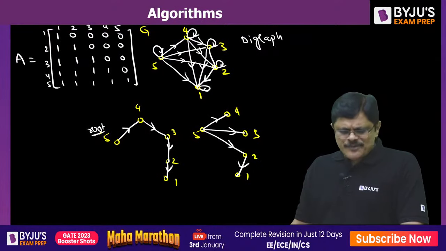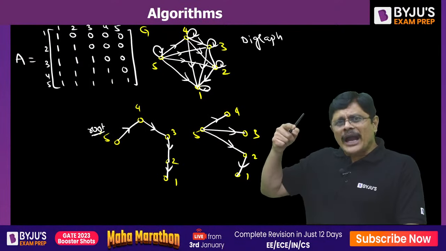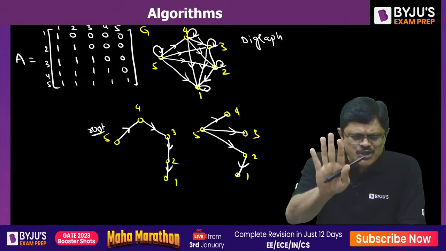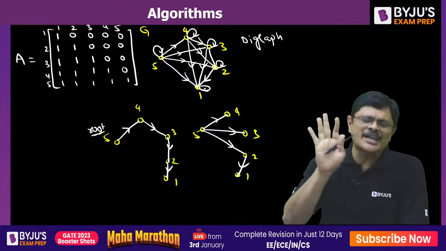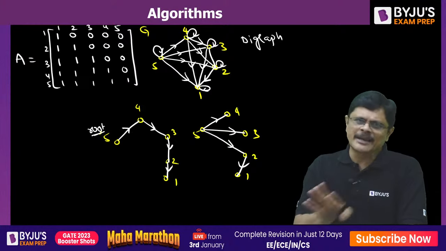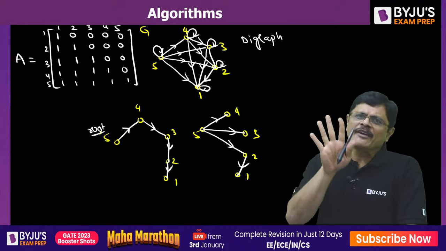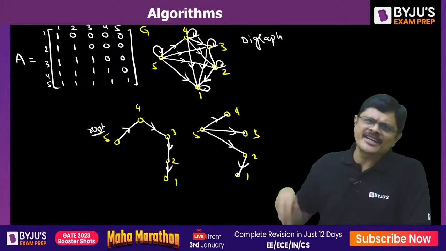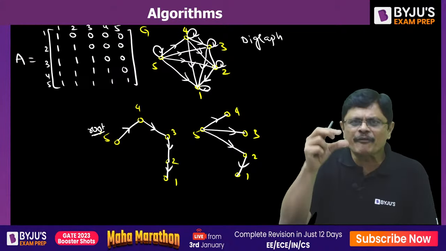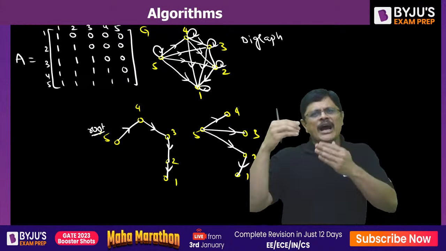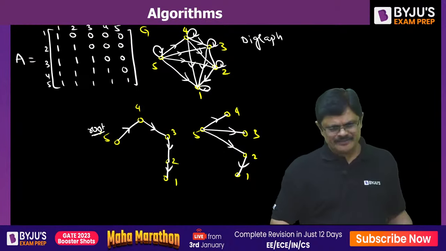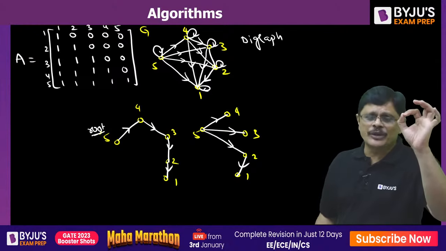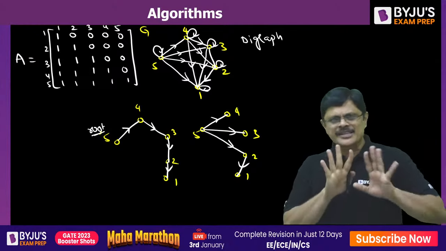See, actually if you observe, there is no edge going from other vertices to 5. So obviously 5 has to be root. No other vertex can be root. If you don't take 5 as the root, you cannot get a spanning tree. You can get trees rooted at 4, which can have other vertices like 3, 2, 1. But if you want to contain all the vertices, definitely it has to be rooted at 5 only, my dear friends. Now you understand the logic.